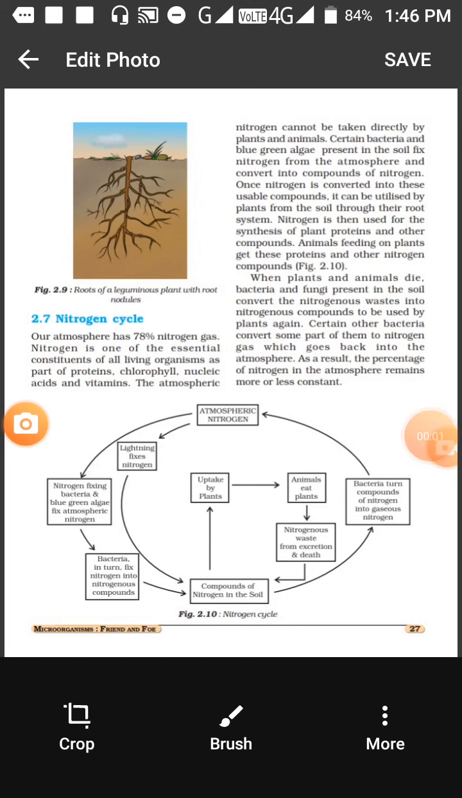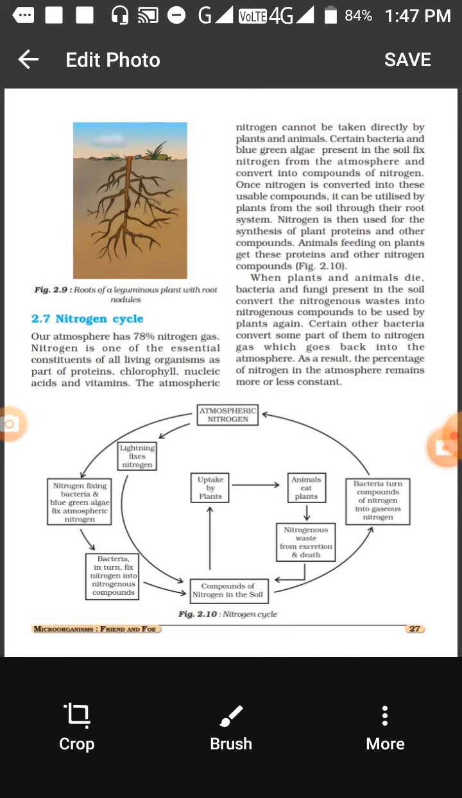The last portion of your book deals with nitrogen fixation. Nitrogen fixation you have read in previous class. It is done by bacteria, Rhizobium bacteria, which live in the roots of some plants. So in the nitrogen cycle, the Rhizobium bacteria's role is described.